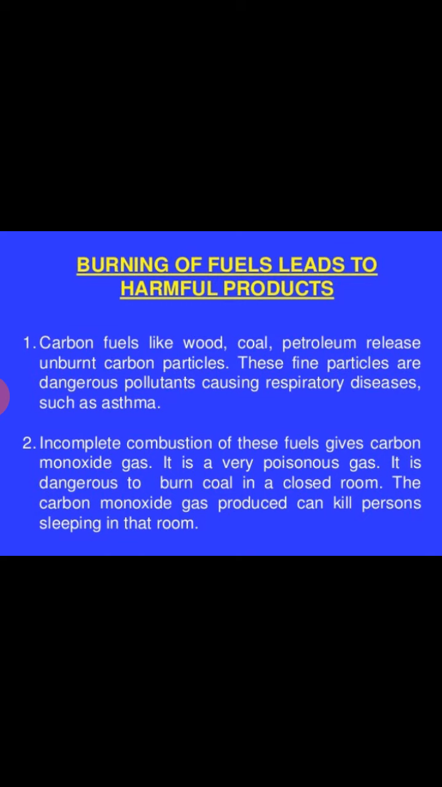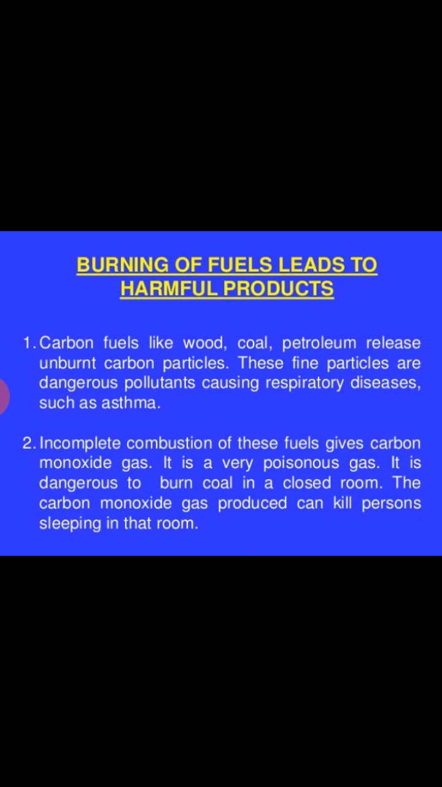So today our topic is that the burning of fuels leads to harmful products. You know that a fuel is a material that reacts with oxygen, and after the reaction it produces a lot of heat energy and light. So after burning, fuels lead to harmful products. After burning of any fuel, it produces a lot of harmful products.